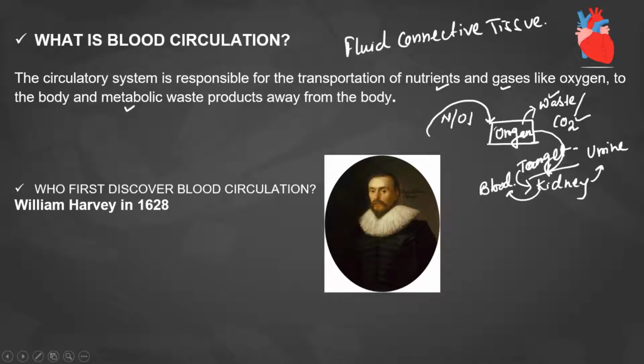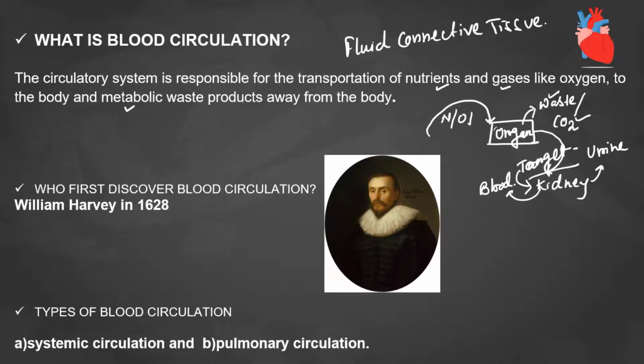Now once we come to blood circulation, it also strikes our mind what the possible types of blood circulation can be. Let's quickly find out. Blood circulation is generally of two types. One is systemic circulation and another is pulmonary circulation. The first one is the systemic circulation, and the next one is the pulmonary circulation.